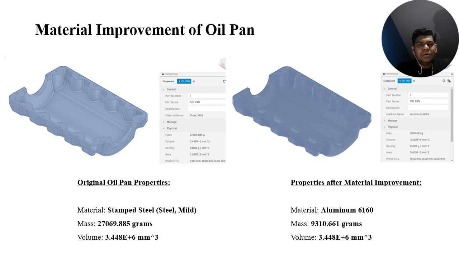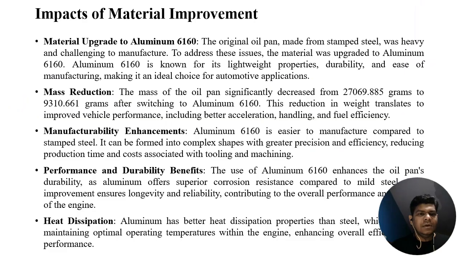Material improvement of oil pan. Original oil pan properties and the properties after material improvements. Let's see the material mass and volume changes in the numbers you can see here. Impacts of material improvement. Material upgrade to aluminum 6160.